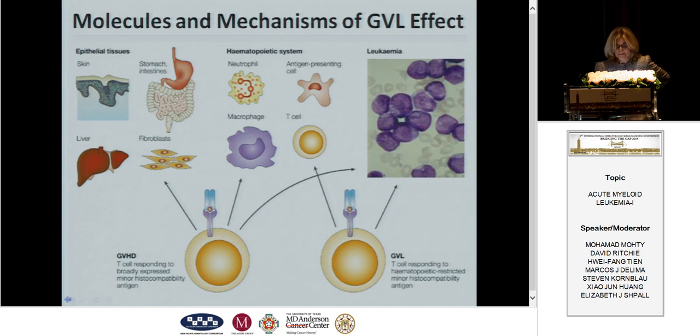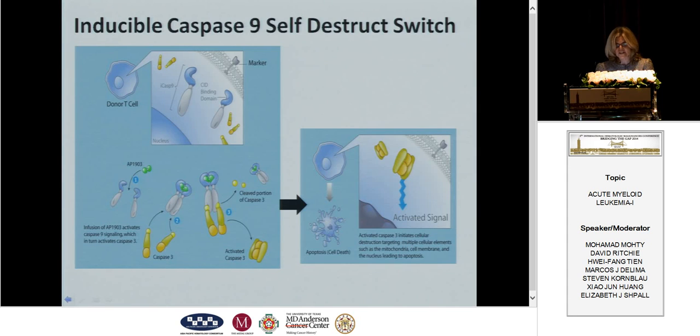So, are we able to separate graft versus host disease, which is a very broad event where the T cells target the liver, the gut, the skin, as well as leukemia, from the graft versus leukemia effect, whereby the tumor cells are targeted simply by the leukemia-specific response? It's very hard to date to try to separate those two. A very exciting strategy has been developed by Malcolm Brenner and his group at Baylor College of Medicine in Houston, using inducible caspase 9, which is a